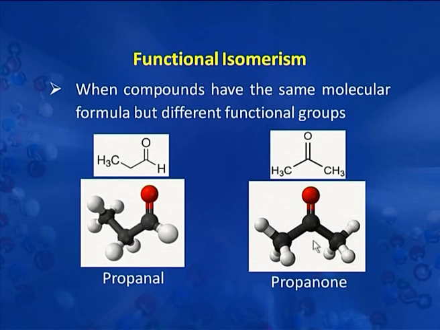They are named propanal and propanone, but they show different properties because one has a hydrogen atom attached next to the carbonyl, whereas in this molecule we have 2 methyl groups attached to the carbonyl group. So in both cases the carbon chain is of 3 carbons, but in one case the oxygen is attached at carbon number 1, in this case the oxygen is attached at carbon number 2. So they have different functional groups and they are classified as functional isomers.